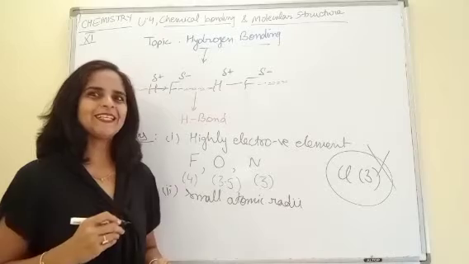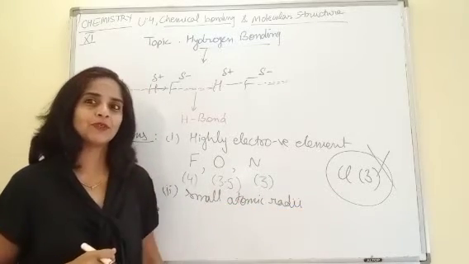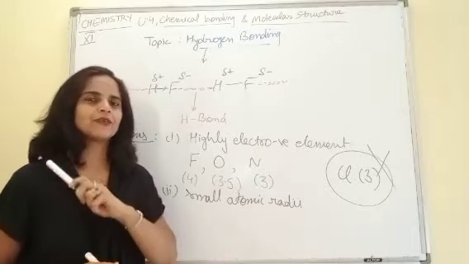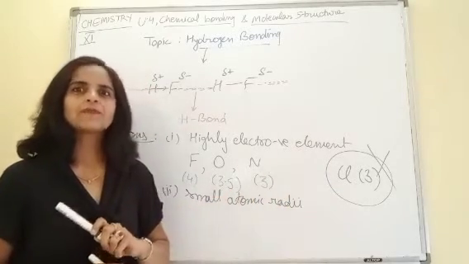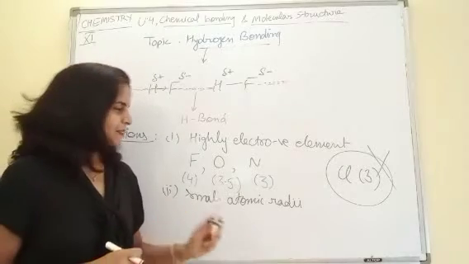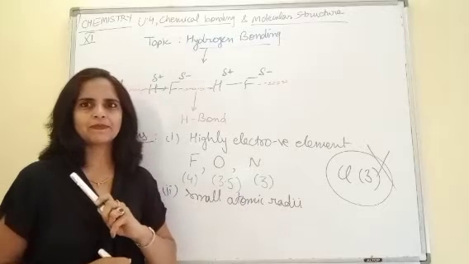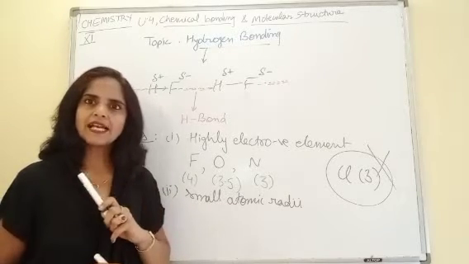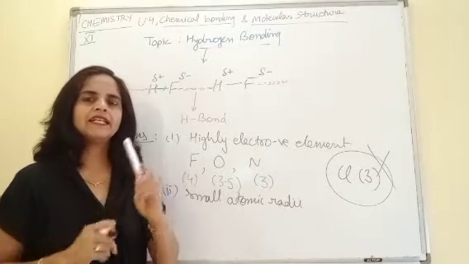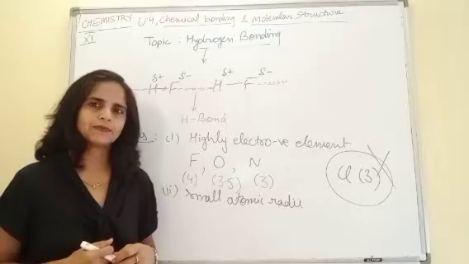Yes, now I think you can easily answer why chlorine cannot form H bond, although its electronegativity is comparable to that of nitrogen. Clear, my dear children? Because it doesn't fulfill the second condition. That's why. So it's a very good question. If it comes in the exam, now you have a valid reason why chlorine cannot form hydrogen bond.